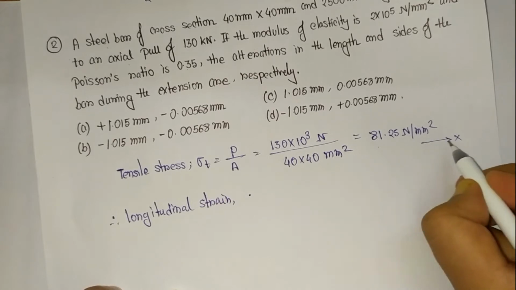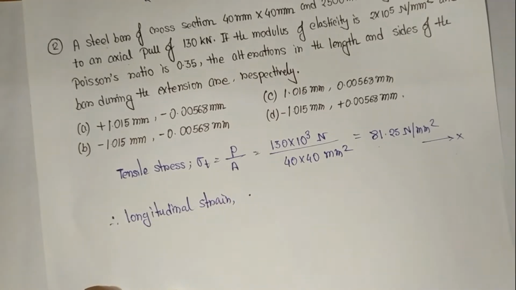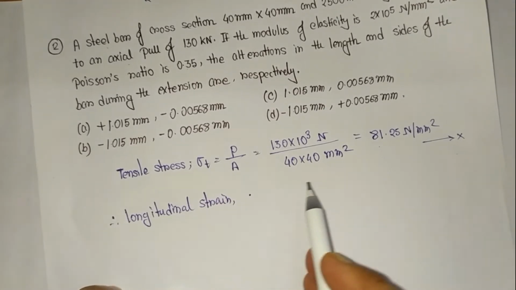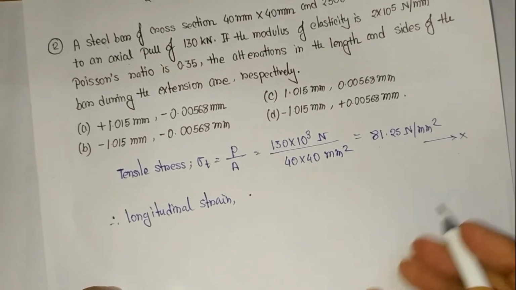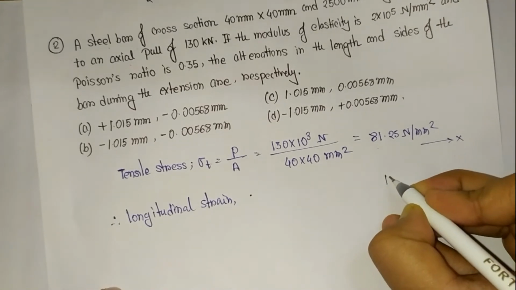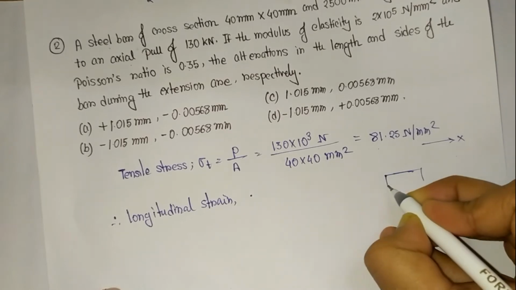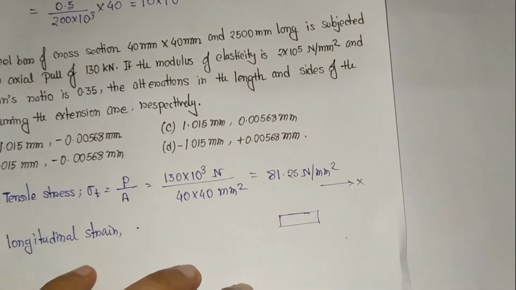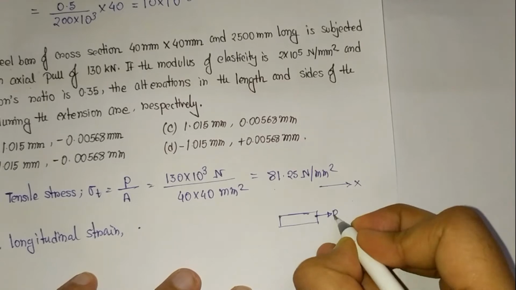The pull is coming through the x direction, so the longitudinal strain will also be in the x direction. Suppose this is the bar, and a pull P is acting.